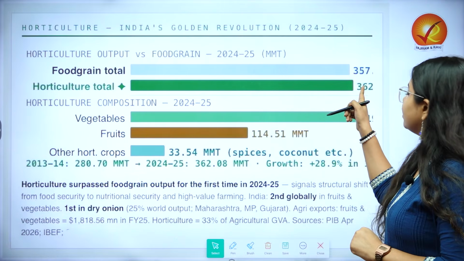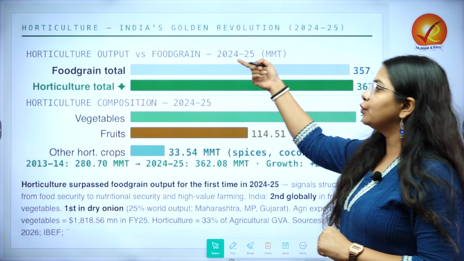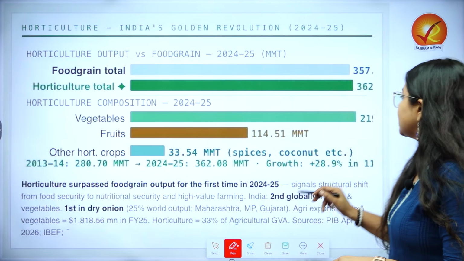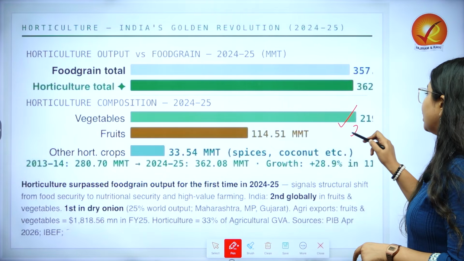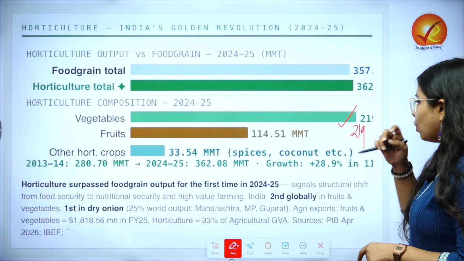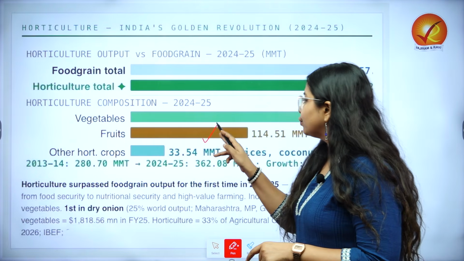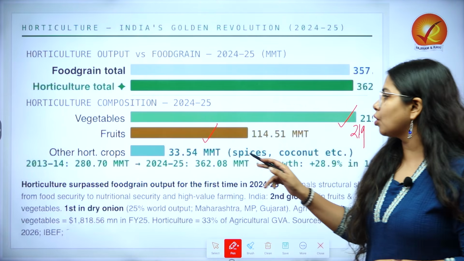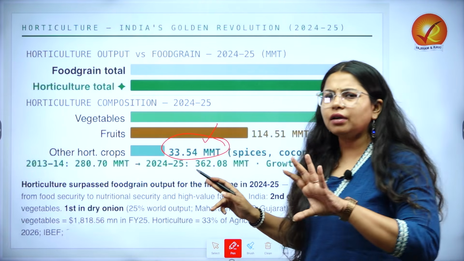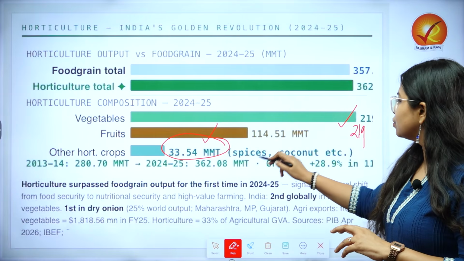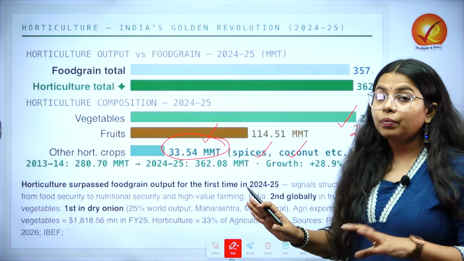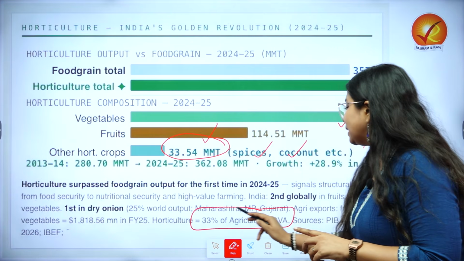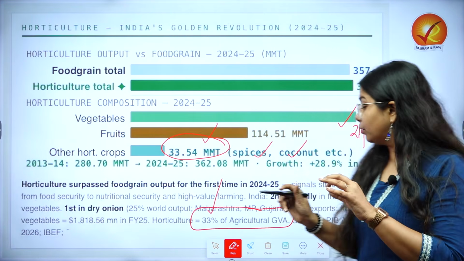Apart from that, moving ahead, when we look at factors such as horticulture, we get to see this is the first time that horticulture has gone above the food grain output. But if we are looking at the horticulture composition, we see a huge lead of vegetables with 219 million metric ton, where fruits are around 115 million metric ton. Other horticulture crops are contributing somewhere around 34 million metric ton, which includes spices, coconut, etc. Another important thing to remember for horticulture is that it contributes 33% of agriculture gross value addition.